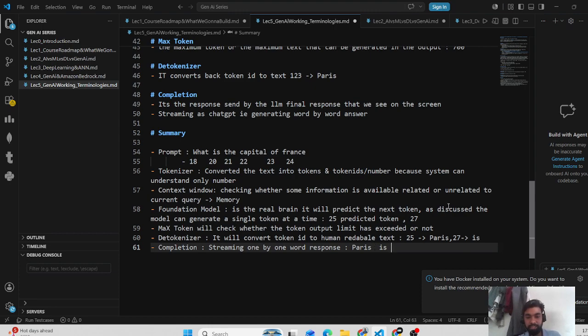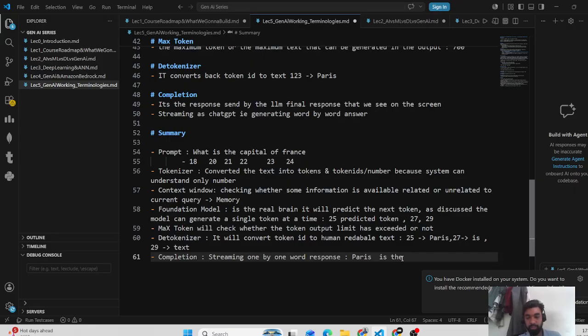Again, it comes to the foundation model. It checks the previous, 27. Let's say it predicted 29. Again, it checks whether the max limit is exceeded or not. Not exceeded. Then this 29 is converted to text. So now the output is updated. Similarly, this happens again and again, and finally the output like this comes: this is the capital of. Got it? This is how the response is generated.